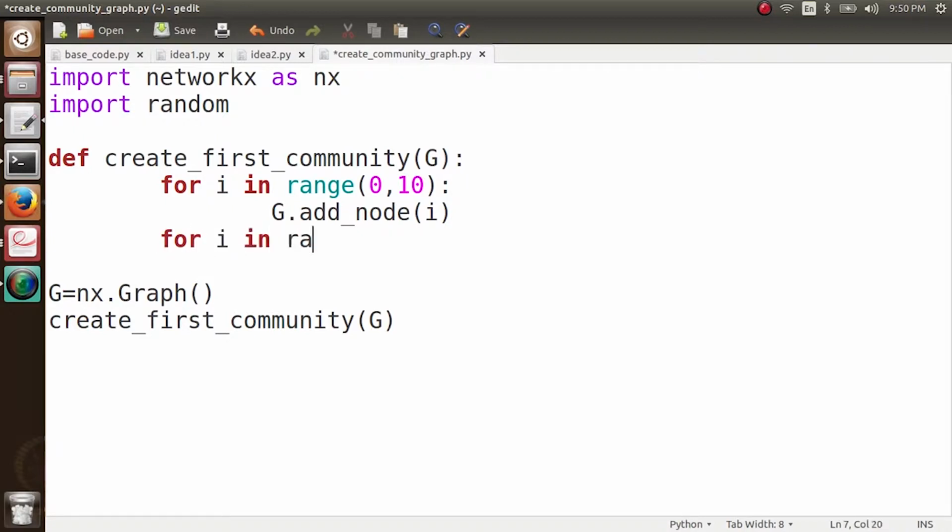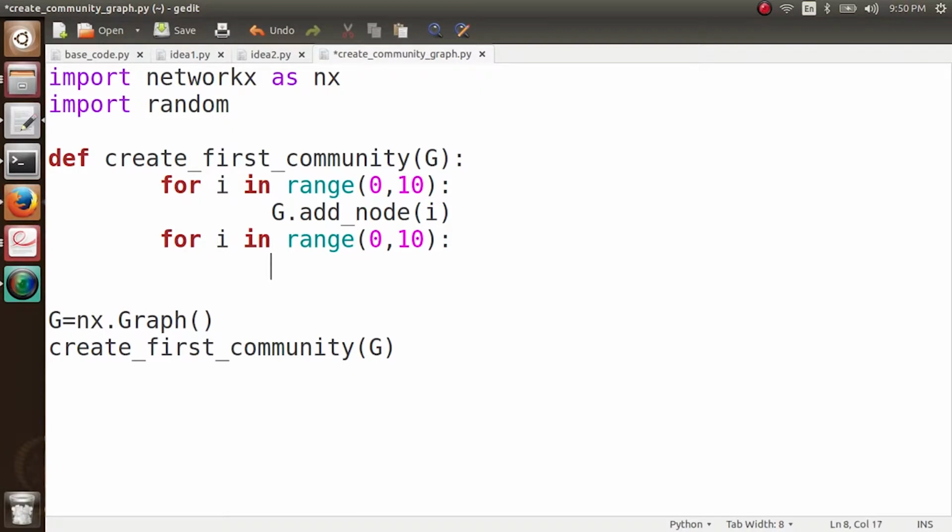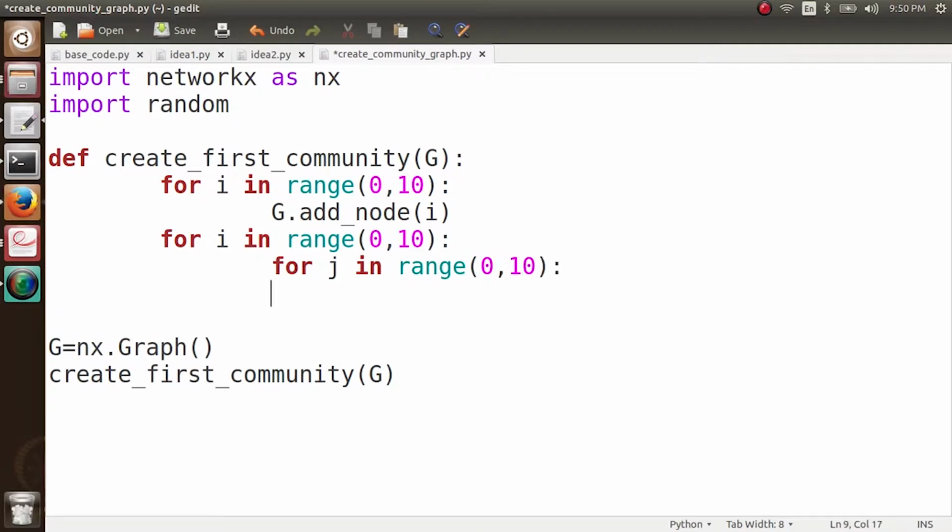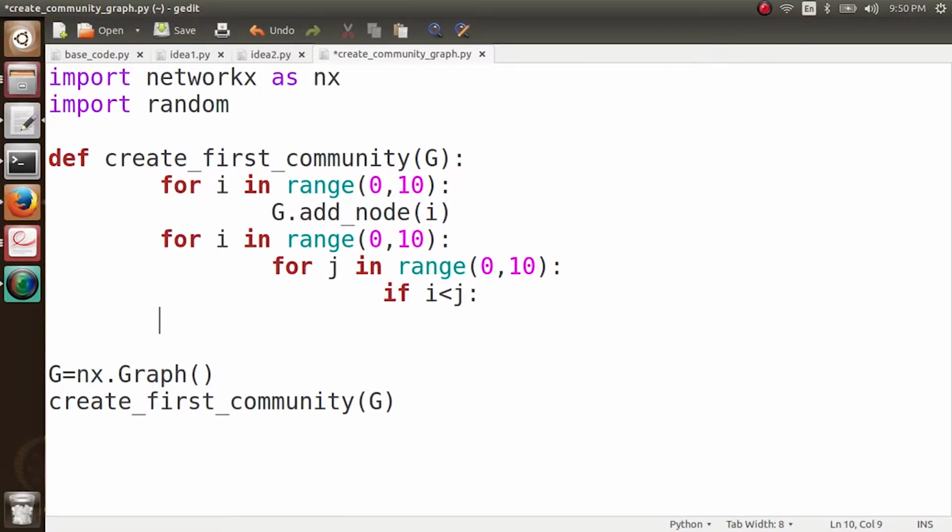So for i in range 0 to 10, I first iterate over all of these nodes, and then for j in range 0 to 10, I put a second iterator here, and again to avoid duplication and the same number, if i is less than j, so that I get every pair only once, I want to put an edge here with a probability of 0.5, and I'm quite sure that you know what I'm going to do next, because we have seen it previously. We have coded it also previously.